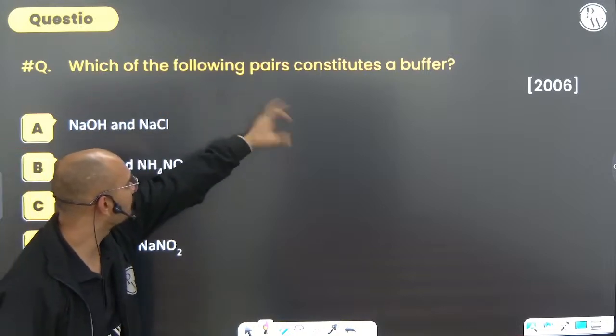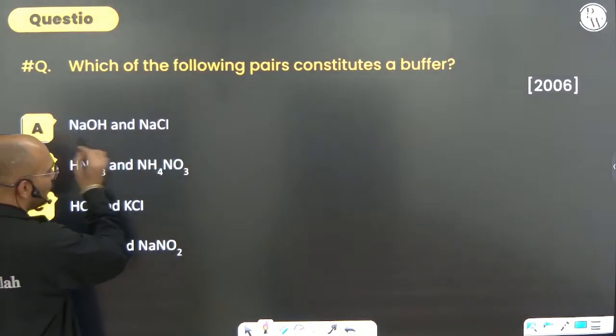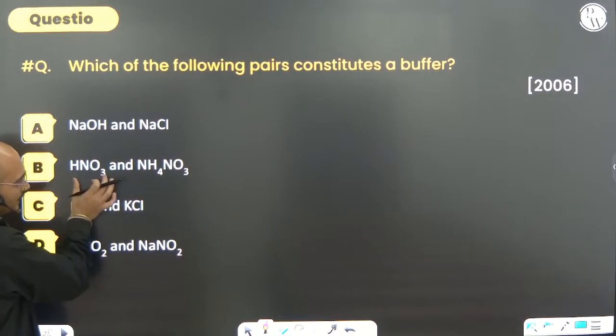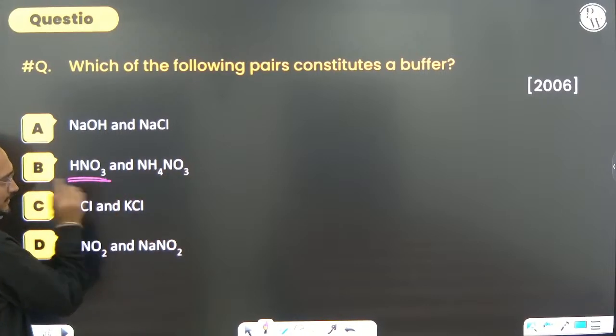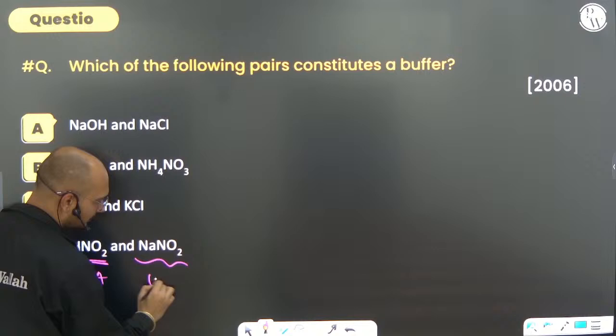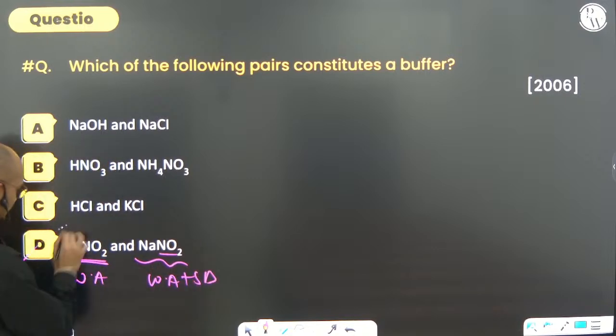Which one of the following pairs constitutes a buffer? Okay, to make a buffer, what is needed? NaOH, NaCl, no. Strong, no. Strong acid, no, because it is a strong acid. There should be a weak acid. Is it a weak acid? No. Here HNO2 is a weak acid, yes. And here it is a salt of a weak acid plus a strong base. Yes, option D is the correct option.